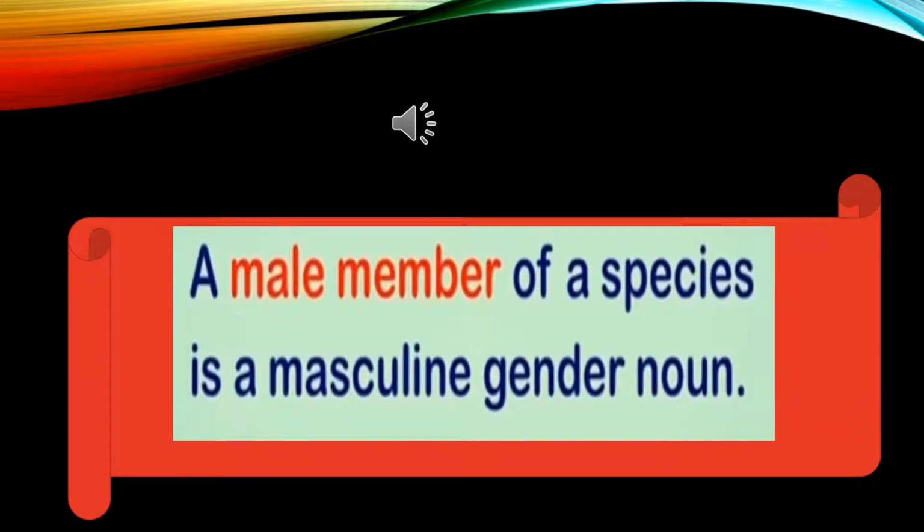So, if I want to differentiate, if I want to put it in words, a male member of a species is a masculine gender noun. As I told you in earlier slides also, a male member of a species is a masculine gender noun, like rooster, man, king, waiter. These are all examples of masculine gender.